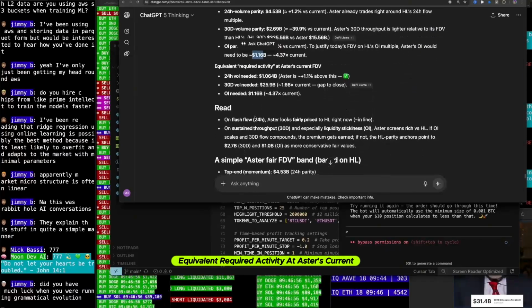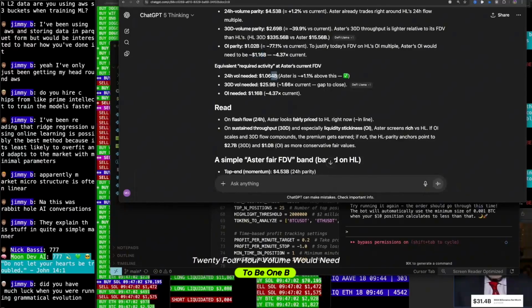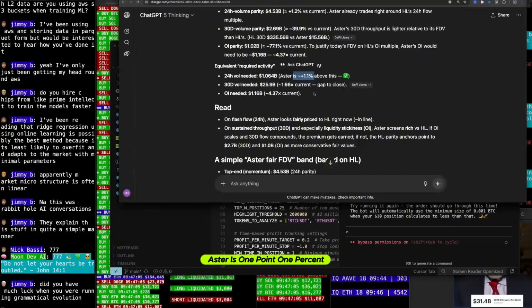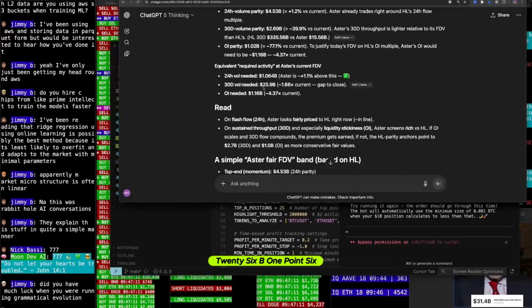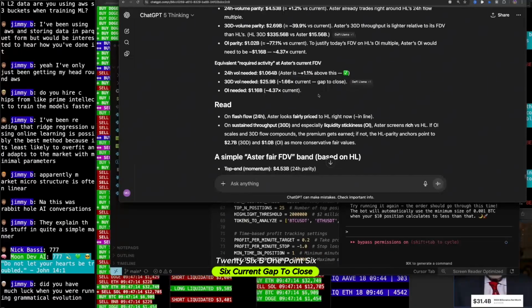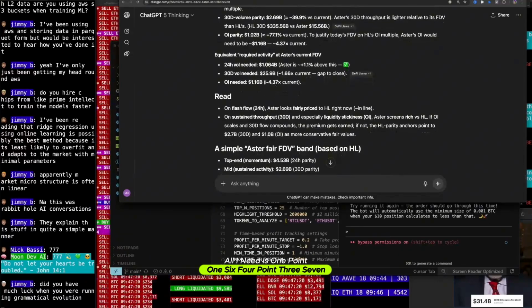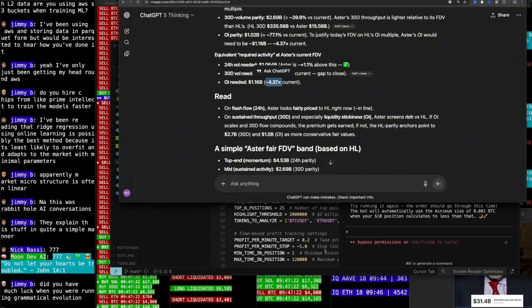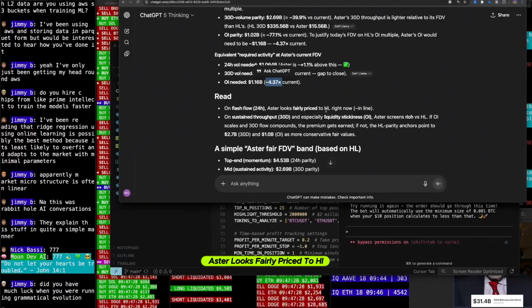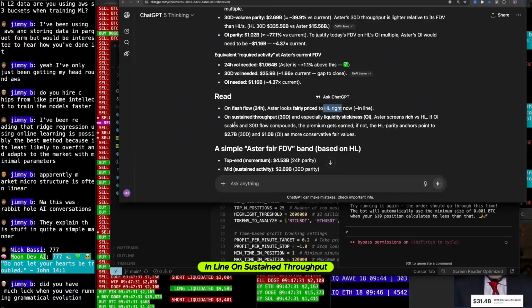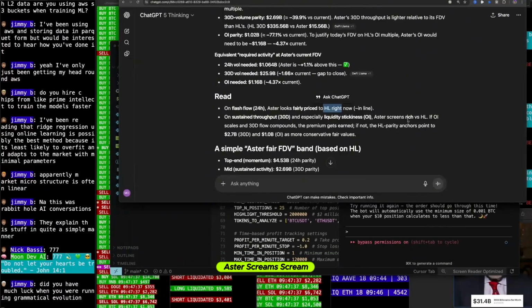Equivalent required activity at Aster's current FDV, 24-hour volume would need to be 1 B. Aster is 1.1% over this. 30-day volume, 26 B, 1.66 current. Gap to close. OI needed is 1.16, 4.37. On flash flow 24 hours, Aster looks fairly priced to HL right now, in line. On sustained throughput, 30-day, and especially liquidity sickness OI, Aster screams